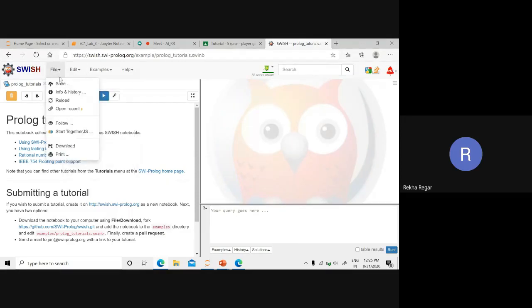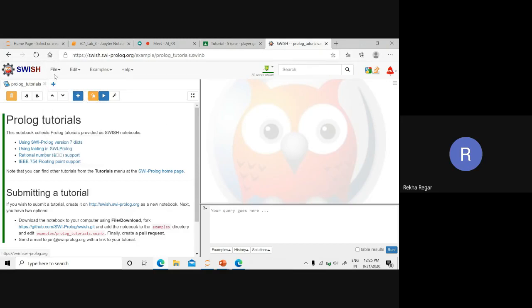And here you can see the file, where we have save, info, history, open, recent, and follow. Likewise, suppose I click on this one. So these are some options or tabs in this tool or platform.